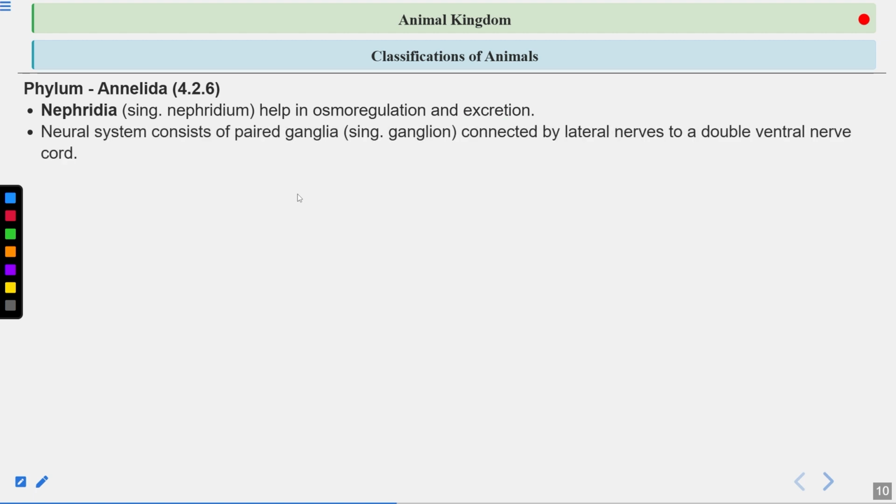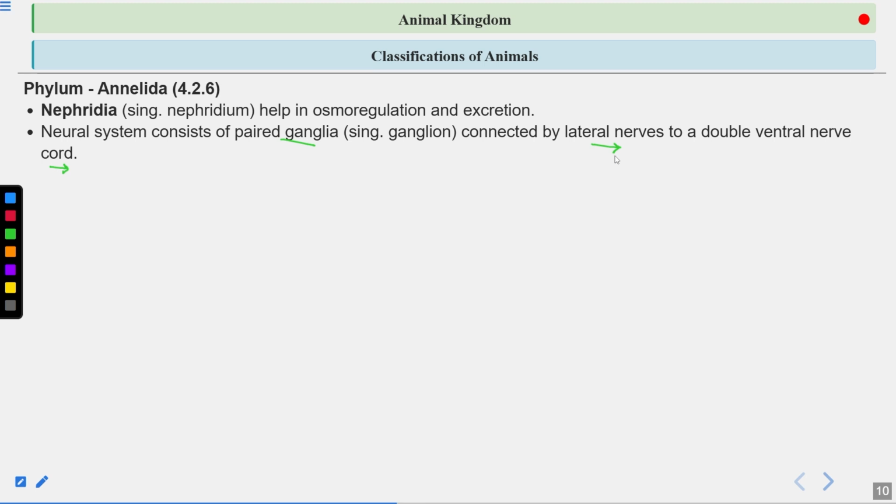Now let's talk about the neural system, which means the nervous system. The neural system consists of paired ganglia connected by lateral nerves through a double ventral nerve cord. Remember this, they have paired ganglia and these are connected by the lateral nerves.